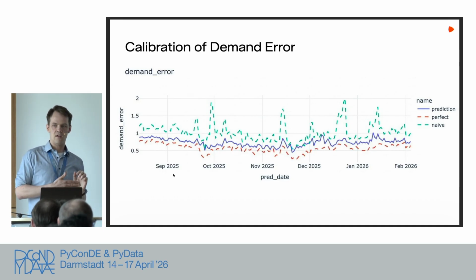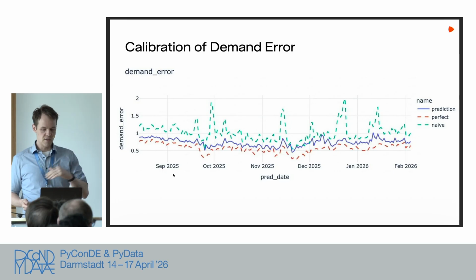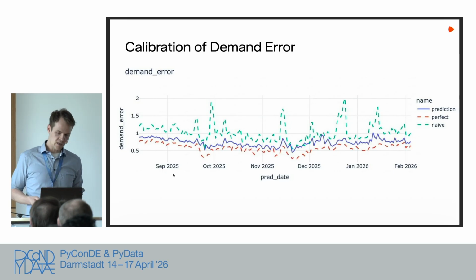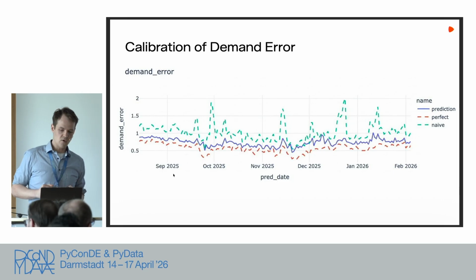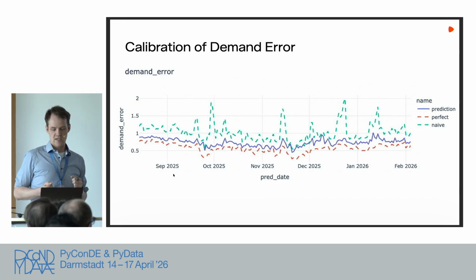And this is what we are actually looking at. This is how our error plots look when we do experiments or monitoring. We have the blue line in the middle, exactly the same plot as I showed at the beginning. And then we have the red line, which is our lower bound, this perfect probabilistic forecast. And you can see there's quite a bit of variation over time in this plot.